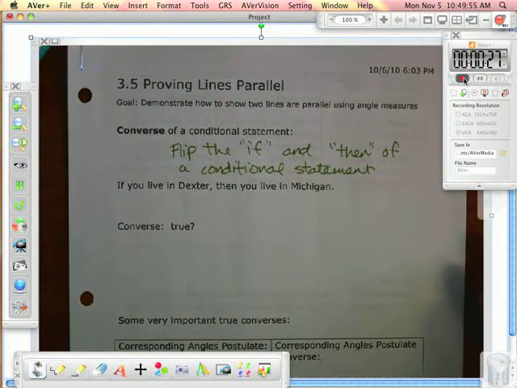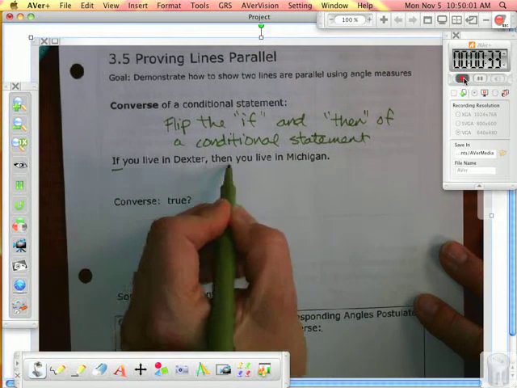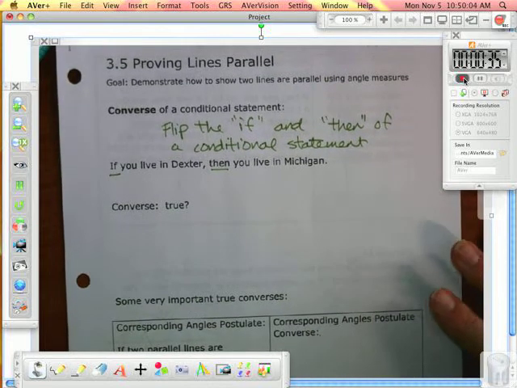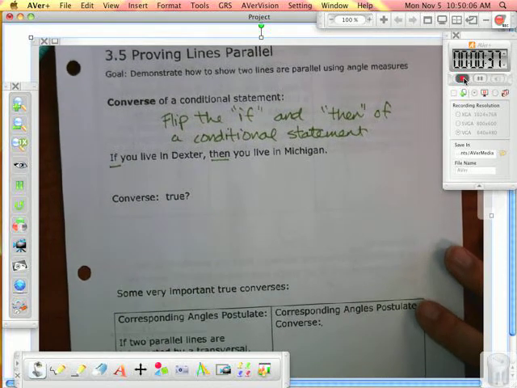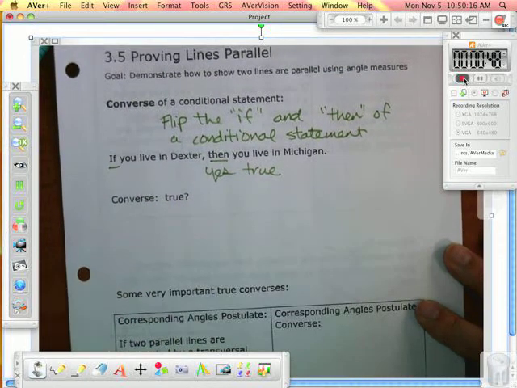So here's a conditional statement. If you live in Dexter, then you live in Michigan. Is this a true statement? Here's the if, here's the then. If you live in Dexter, well, we're talking about our Dexter, okay? Then you live in Michigan. We're going to say yes, this is a true statement. I'm going to assume that we're talking about our Dexter here.